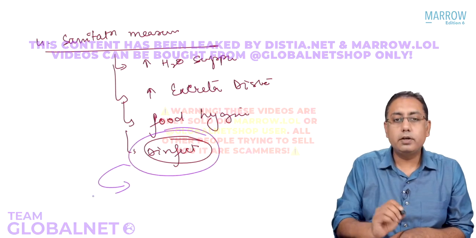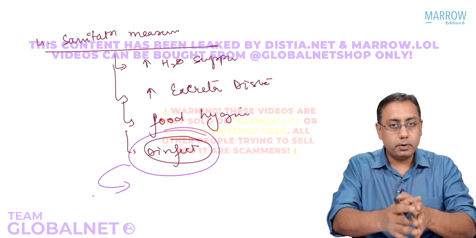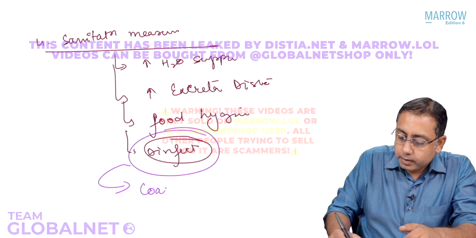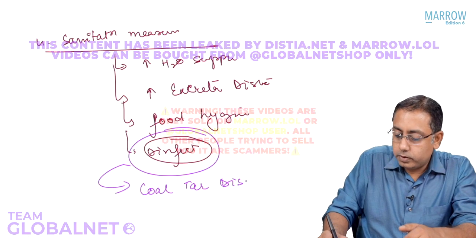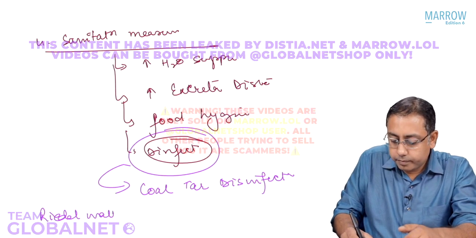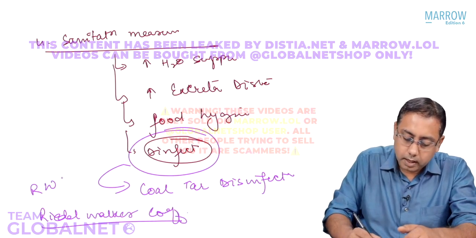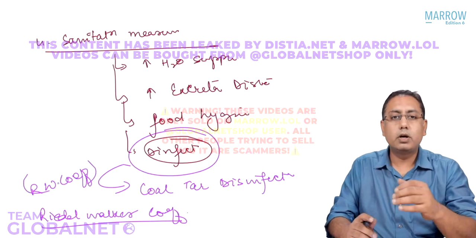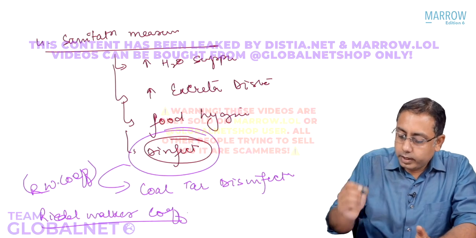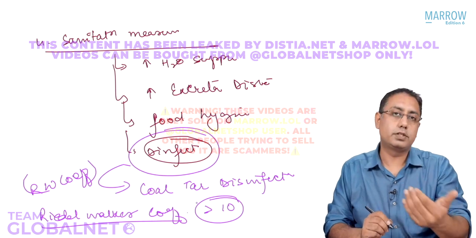What is the disinfectant of choice? Please remember, in many areas, especially in viral diseases, it is sodium hypochlorite. In this case, in cholera, it is coal tar disinfection. Coal tar disinfectants may be used, which have a Rideal-Walker coefficient, also called the RW coefficient. The Rideal-Walker coefficient tells you about the efficiency of the disinfectant. A Rideal-Walker coefficient of more than 10 is used in cases of disinfection for cholera.